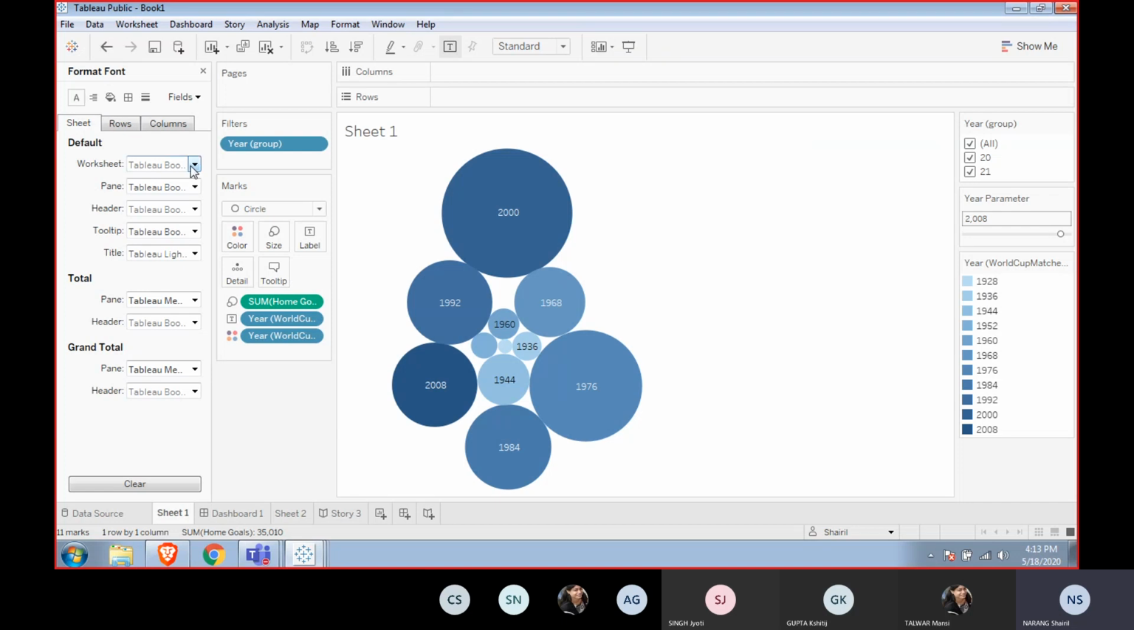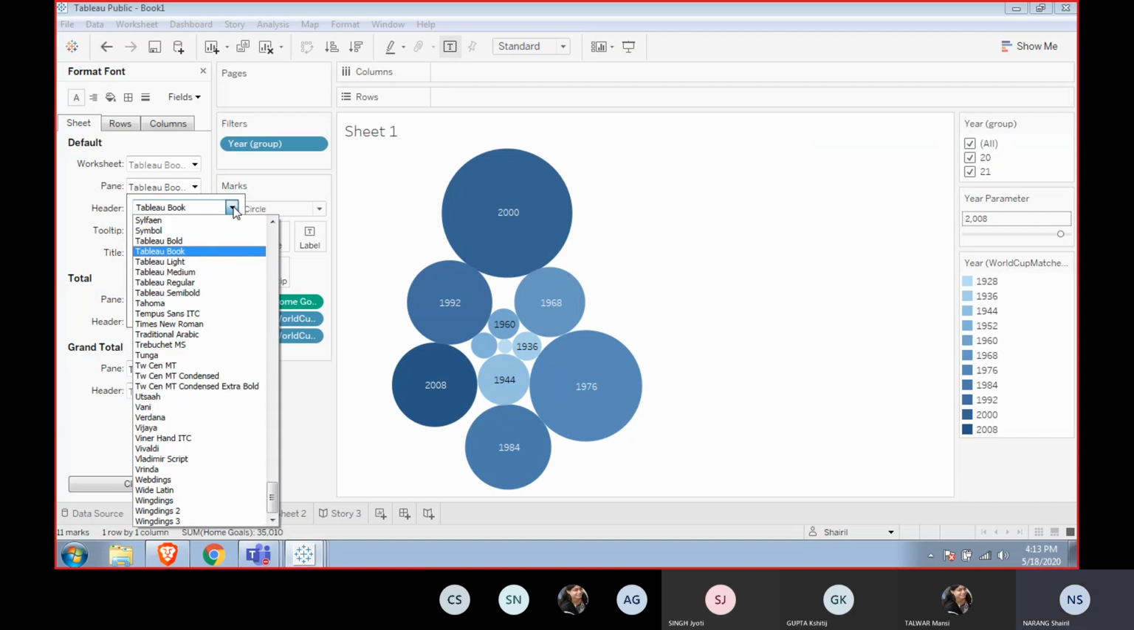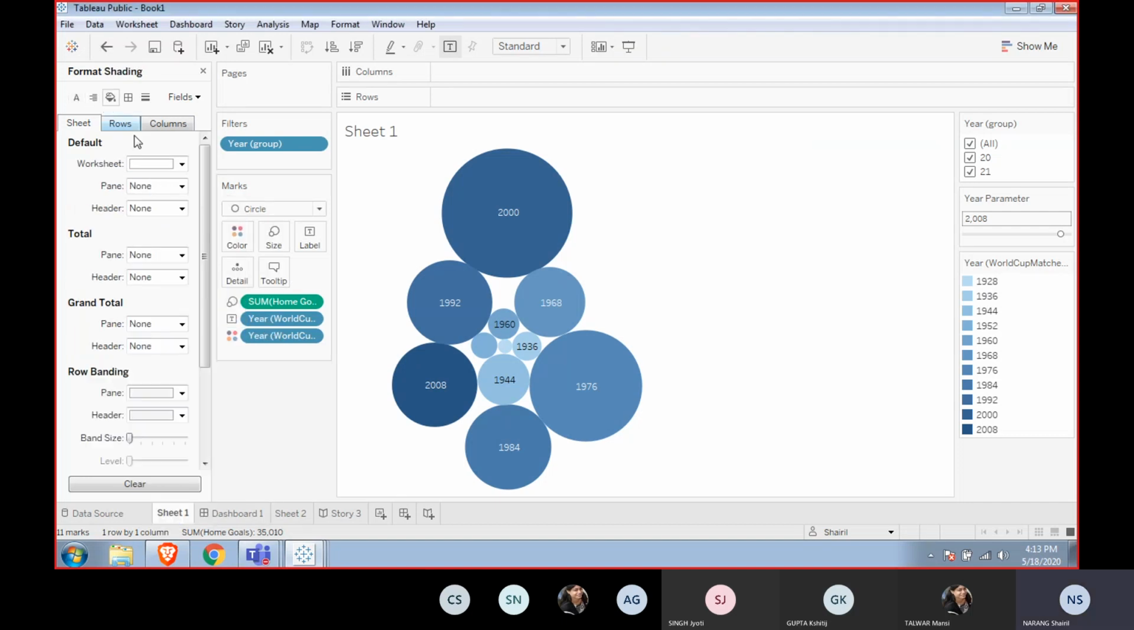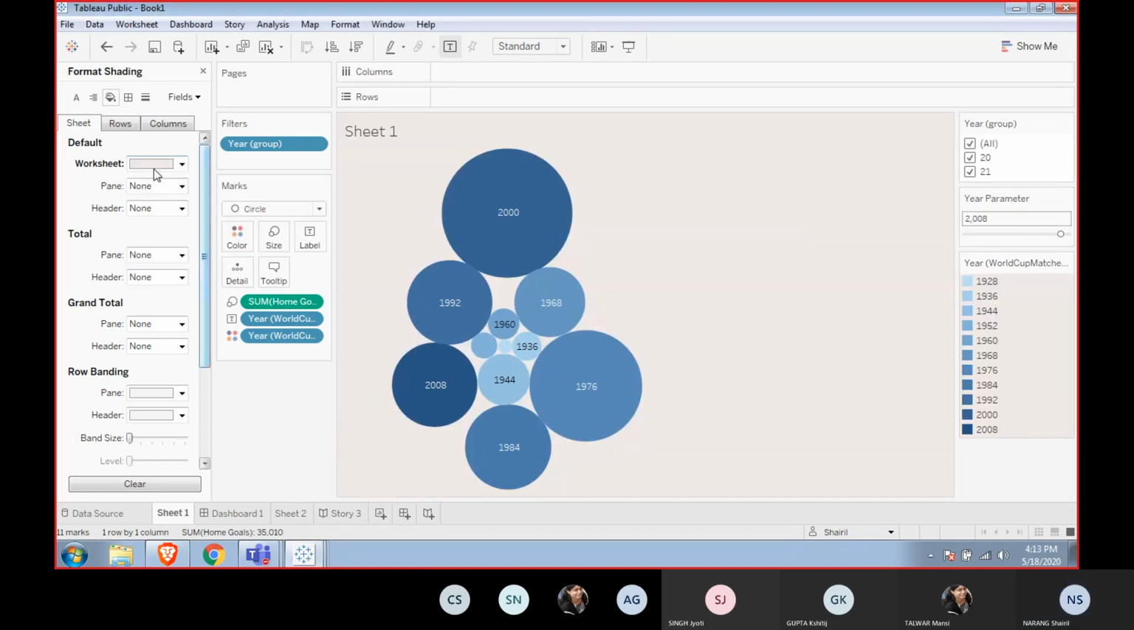We have different fonts, and then we have the alignment of the fonts. We can do the shading. It's the simplest one, and I like to do it a lot. Right, shading has been done.